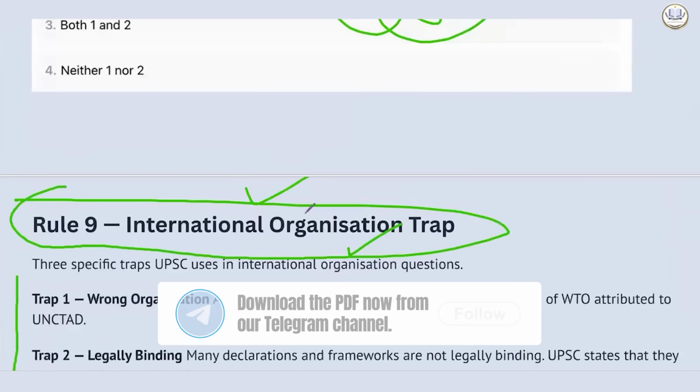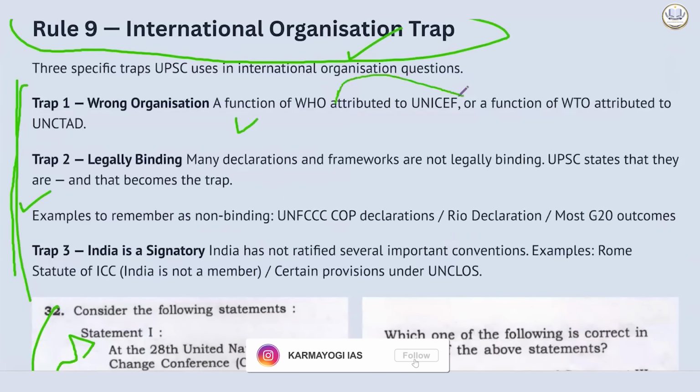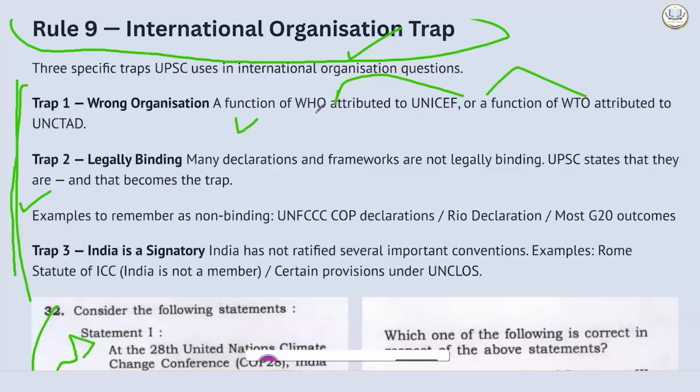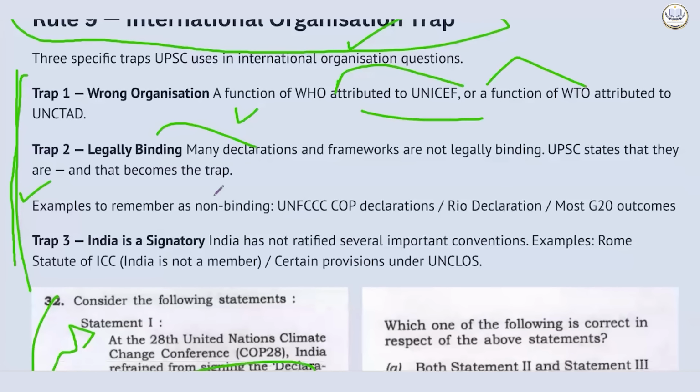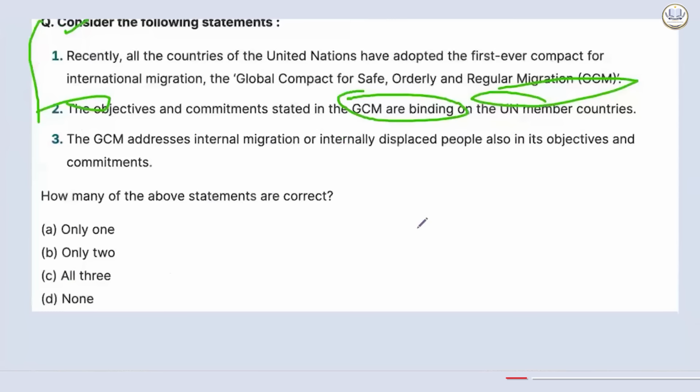Then international organizations, you just have to watch out for 3 things. They will use the wrong organization, a function of WHO attributed to UNICEF, or WTO to UNCTAD. It's very, very easy. Legally binding: artificially writing legally binding, India is a signatory, you have to watch out. India is not a signatory of many things.